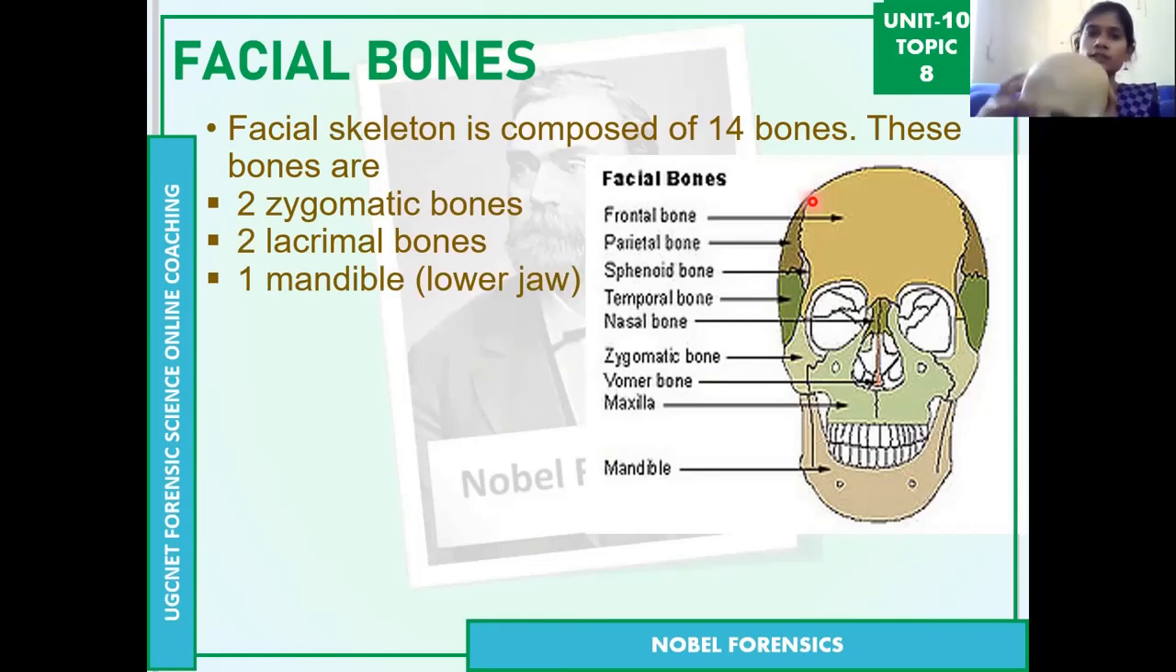You can see here, these are the cheek bones, which are the zygomatic bones. We can also call them cheek bones. Then the lacrimal bones are the eye bones, and the mandible is the lower jaw. See, this is the lower jaw, this part of the skull. This is the lower jaw, and the only movable bone in the skull.